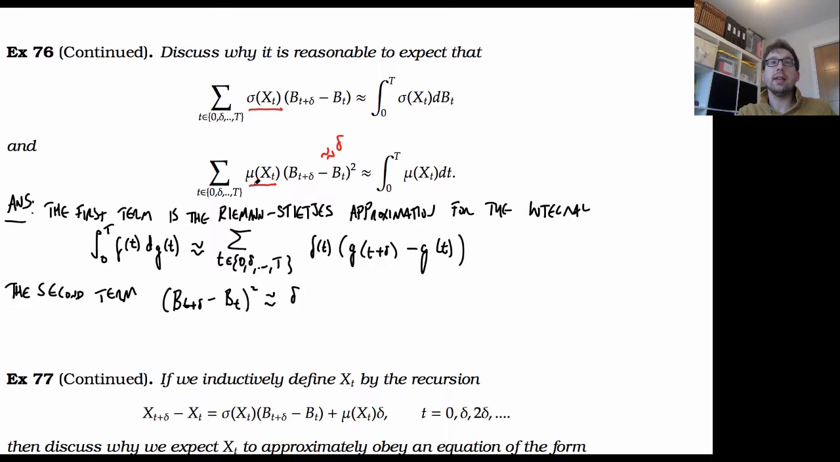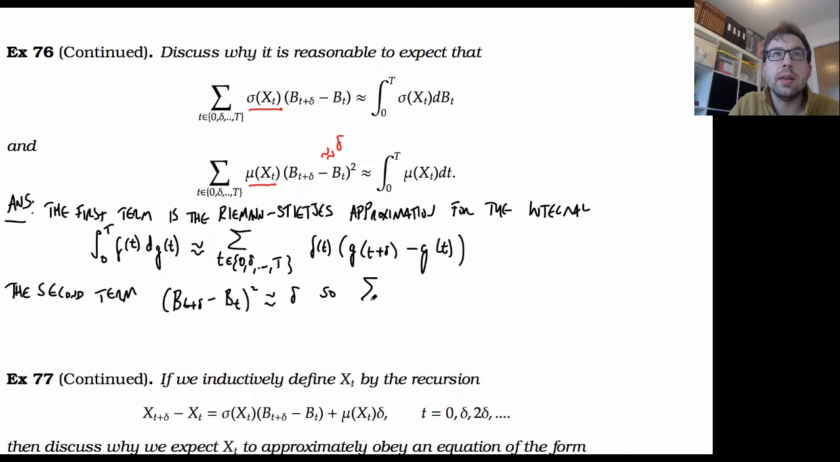So if I can do that, then I'm going to end up writing down exactly the same thing, the Riemann-Stieltjes approximation with mu of x of t here instead of f of t, and with dt here, or in this case delta here, instead of this expression. So for the second term, this is approximately this.